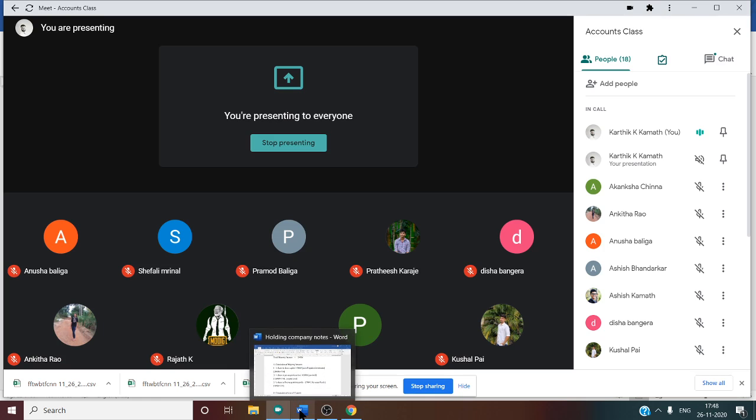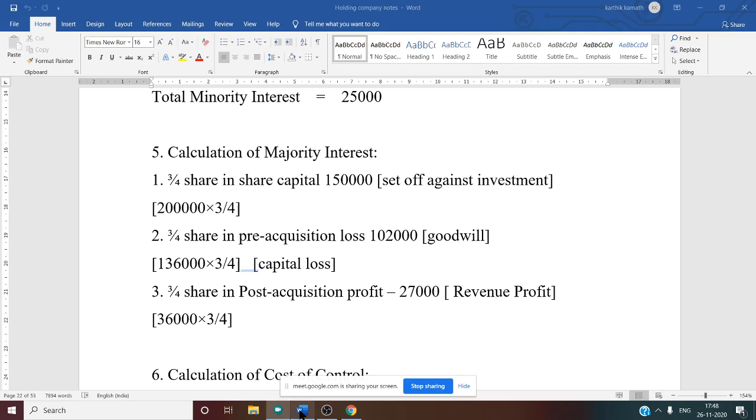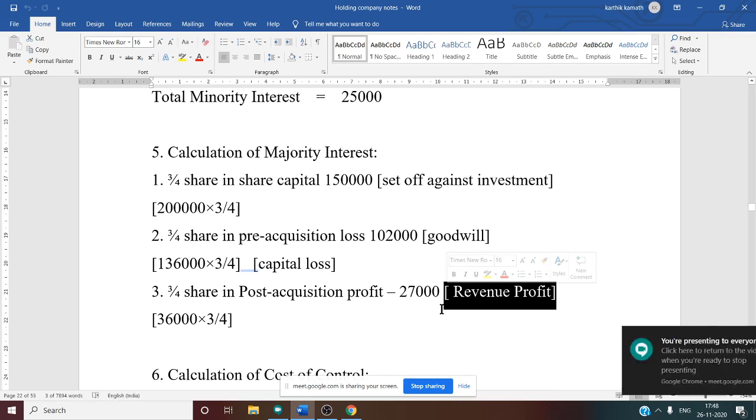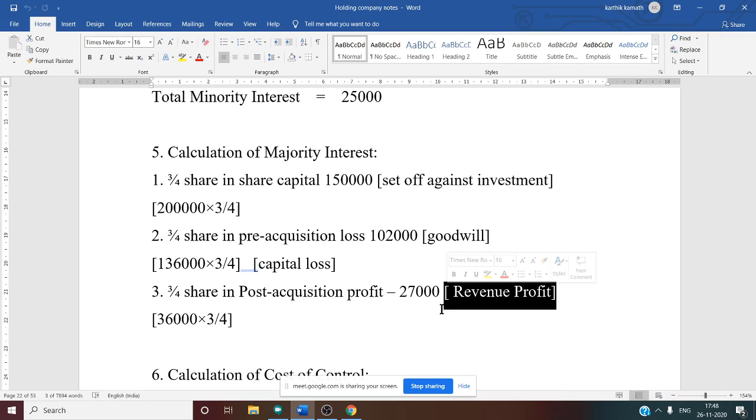Whenever it is a post, you have to consider this as a short term. So whenever it is a short term, what happens? It is a revenue profit. In front of that, you have to write revenue profit, and this information you have to show in the consolidated balance sheet. So till now we have discussed 5 working notes.